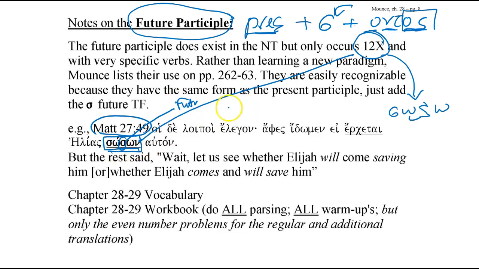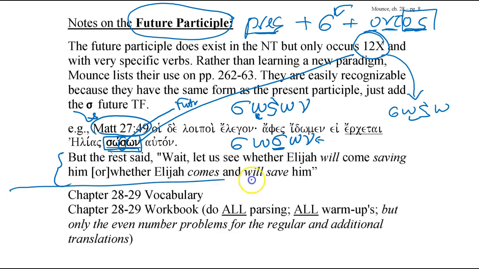So if the present participle is sozon, then the future uses the sigma tense formative added to the stem, and this indicates a future participle. I'll let you look at Matthew 27:49, which is translated for you as an example. But again, this is just simply a footnote in your textbook.